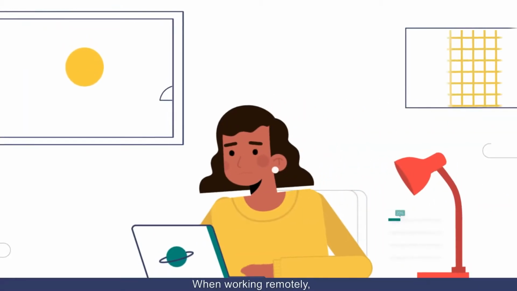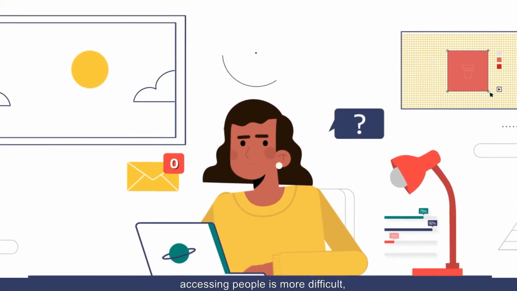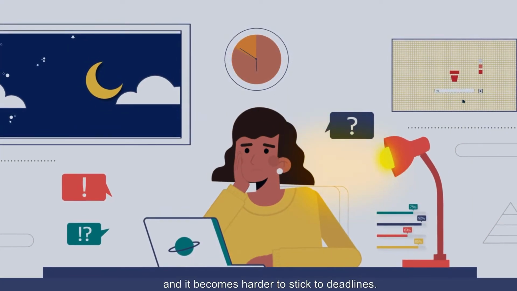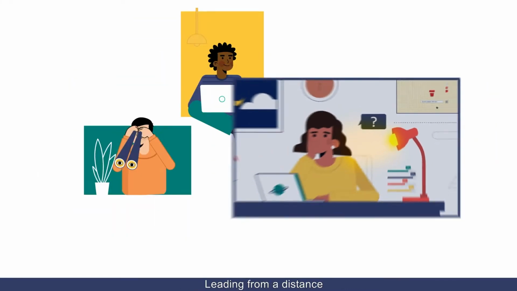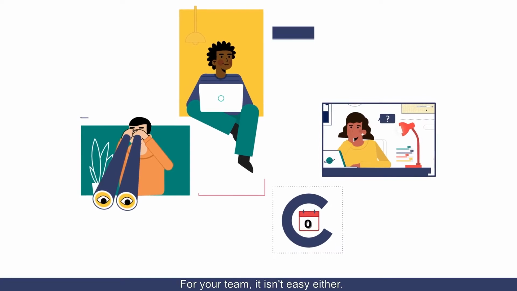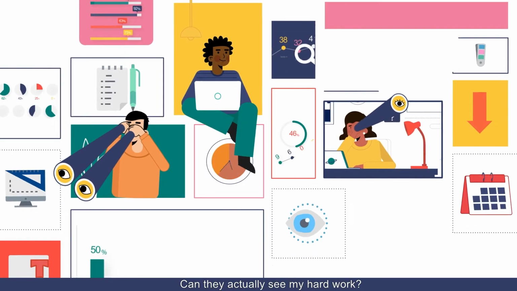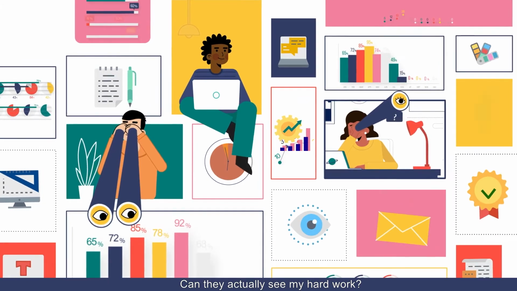When working remotely, accessing people is more difficult. Lots of meeting requests, and it becomes harder to stick to deadlines. Leading from a distance is challenging. For your team, it isn't easy either. How can you see their hard work? Can they actually see my hard work?